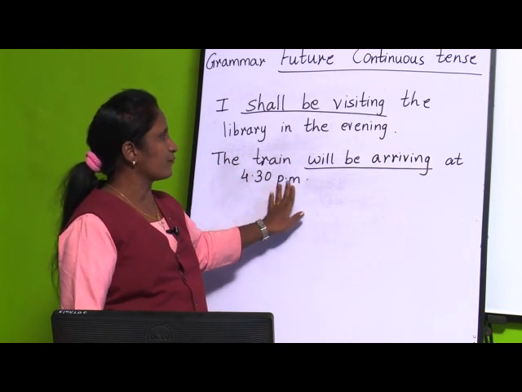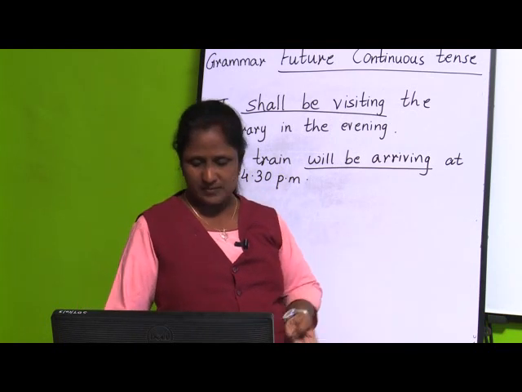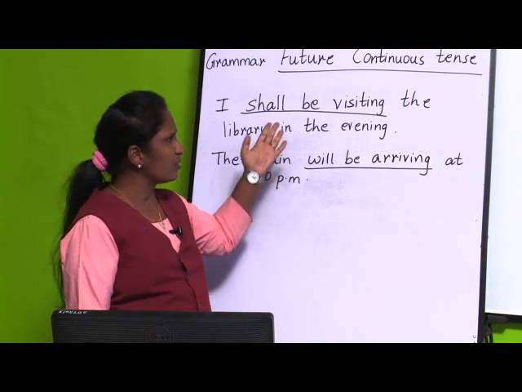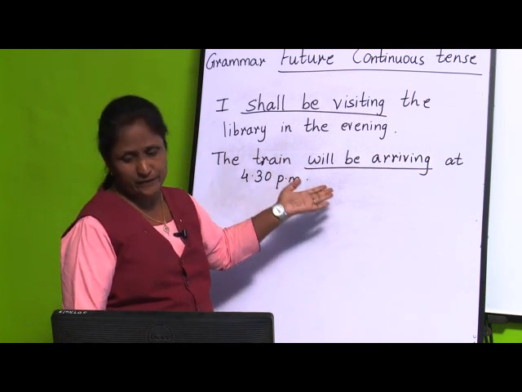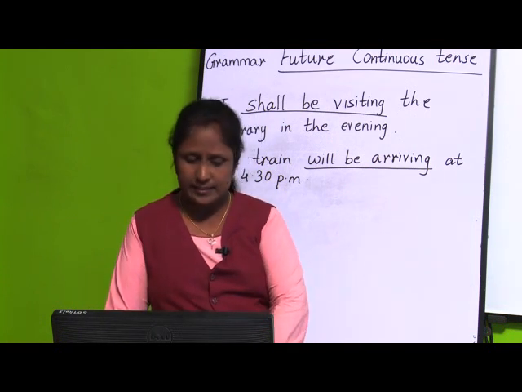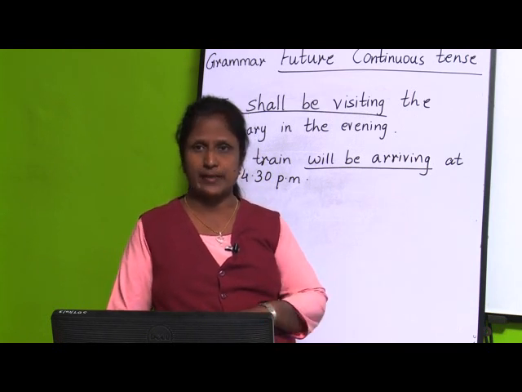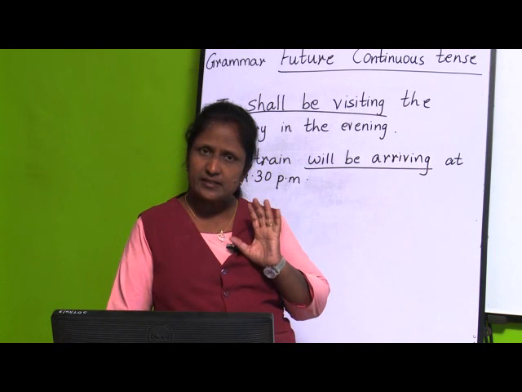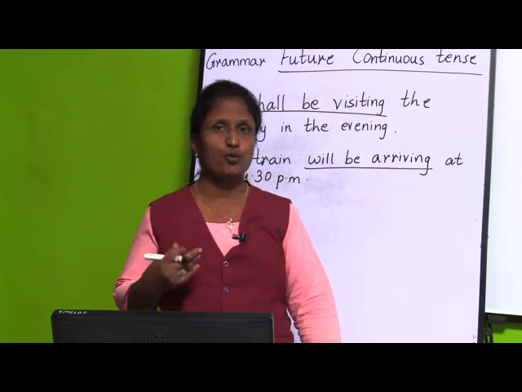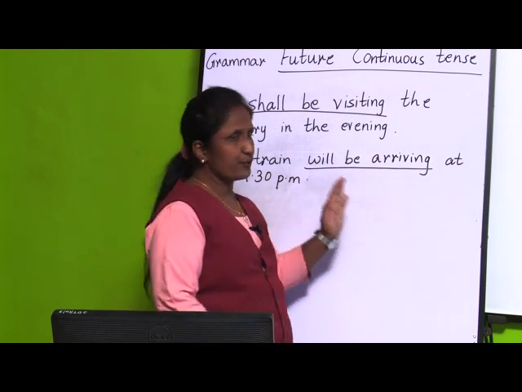This is the given time, 4:30 p.m., or here it is evening. Examples: shall be visiting and will be arriving. These are examples of the given time in the future. So, what is future continuous tense? The future continuous tense tells about the actions that will be in progress at a given point of time in the future. It tells a specific, particular time when the action is going to happen in the future. So, this is about future continuous tense.